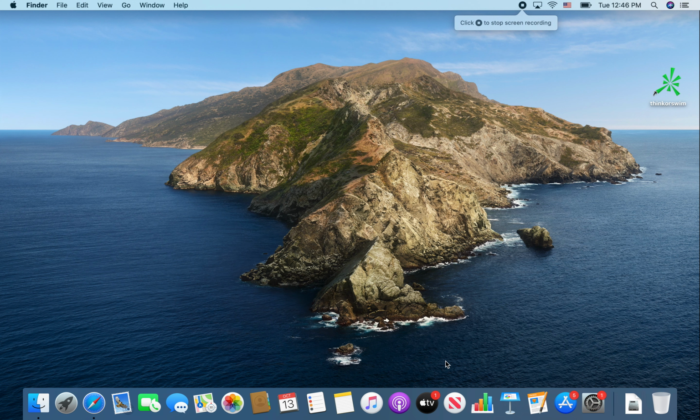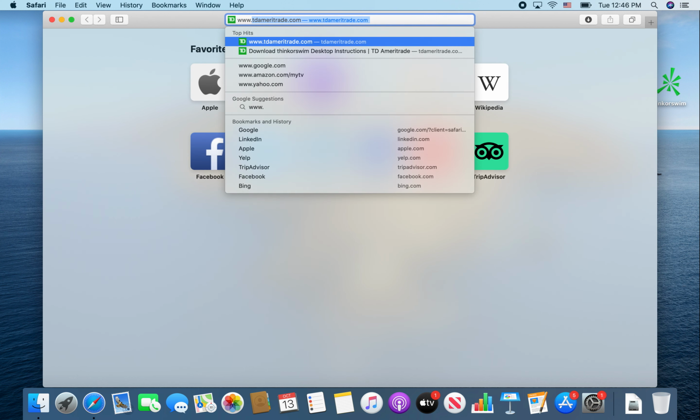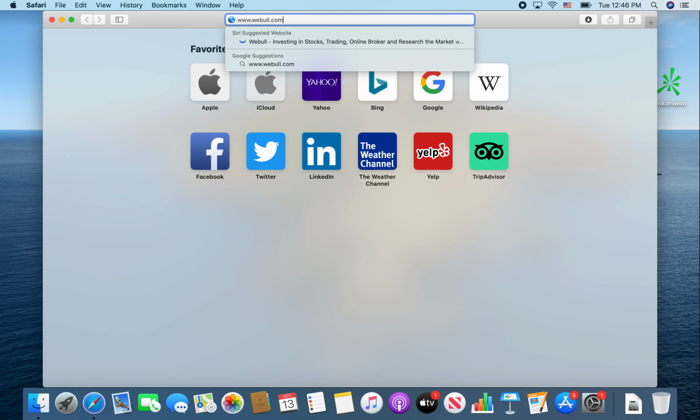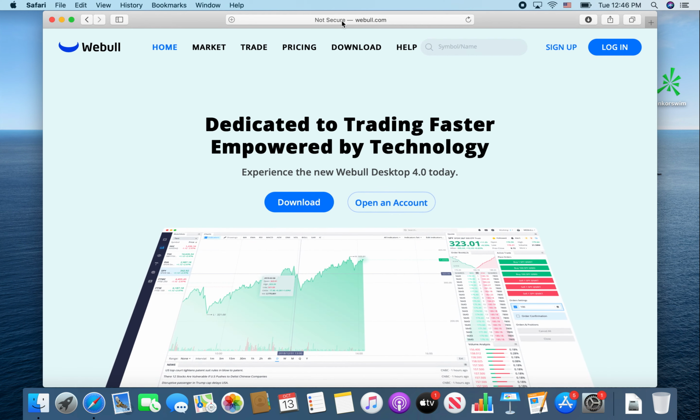This is a small tutorial on how to download the Webull app. First, let's come to the Safari. You're gonna go to Webull. And then you go to download.